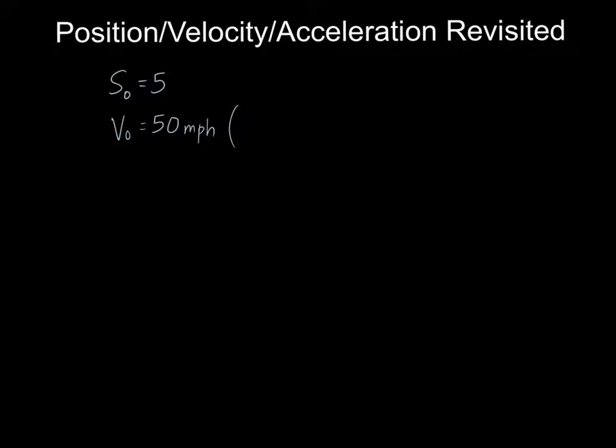There are feet per second. So per hour, there are 3,600 seconds in an hour, so it's only going to go 1/3600th of the distance it would go in an hour. However, that's miles. There are 5,280 feet in a mile. So if we take 50 and multiply it by 5280 and divide it by 3,600, we know that the initial velocity was 73.3 repeating feet per second. So that'll get us in the right playing field.